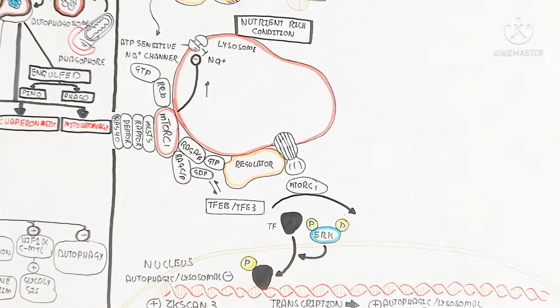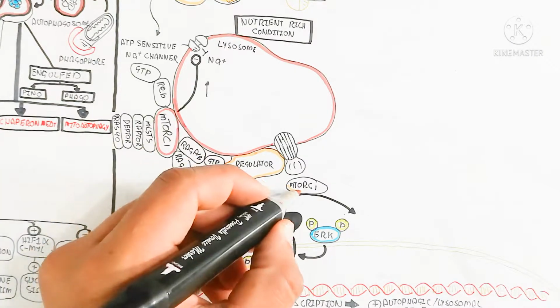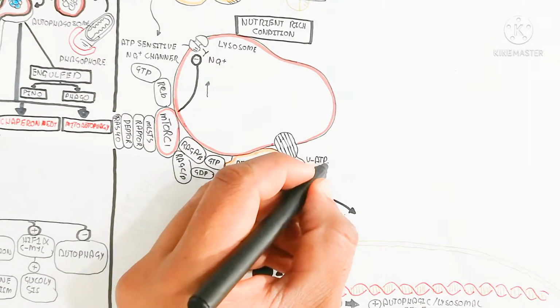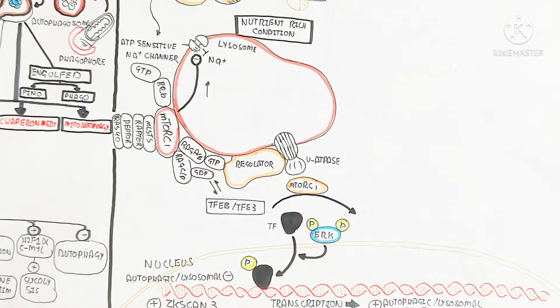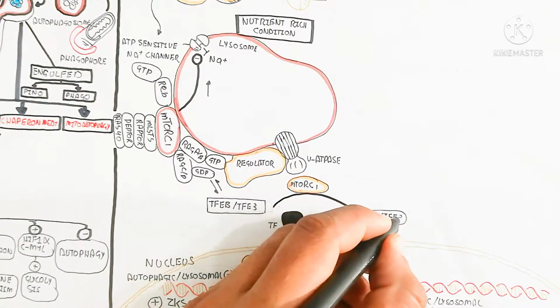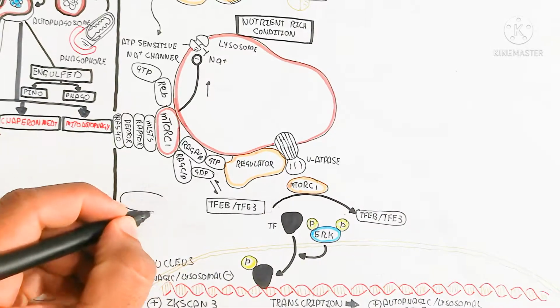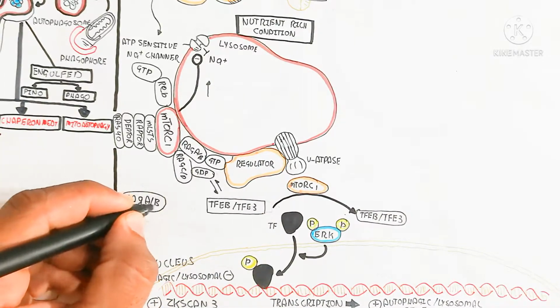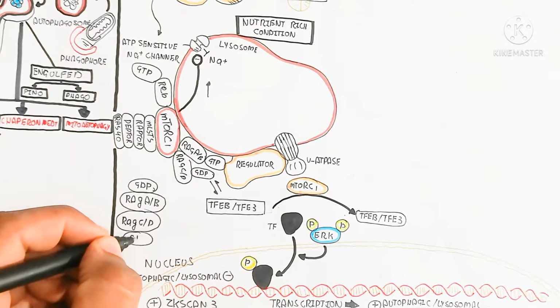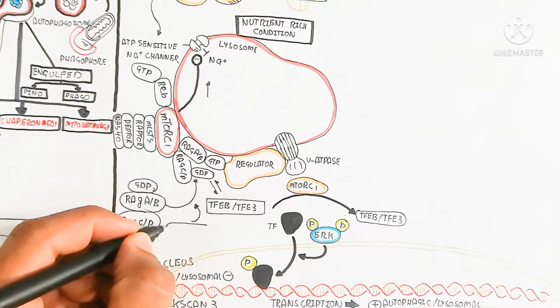So in this way, here is the transcription factor, which basically transcribes. And in this way, you can understand as well the autophagic and lysosomal genes will be inhibited by this, and the transcription factor will proliferate and synthesize the protein. While here is the GDP, RAG AB, and RAG CD, which is activated.